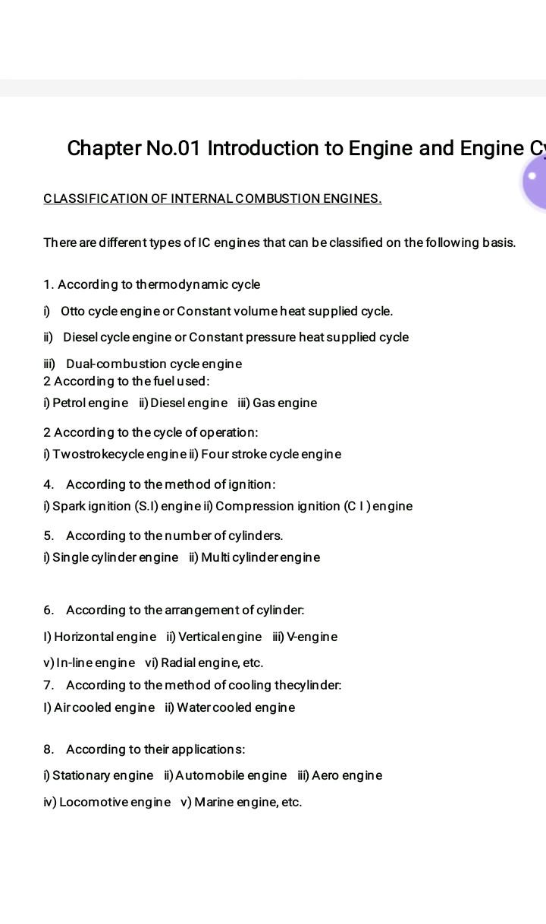So the next point for the classification is according to the method of cooling the cylinder. First is the air cooled engine and second one is the water cooled engine. Depending upon the cooling media or cooling method, engines are classified into these two types. In an air cooled engine, with the help of external fins, that is extended surfaces, the heat from the engine is released to the surrounding with the help of air. That is called an air cooled engine.